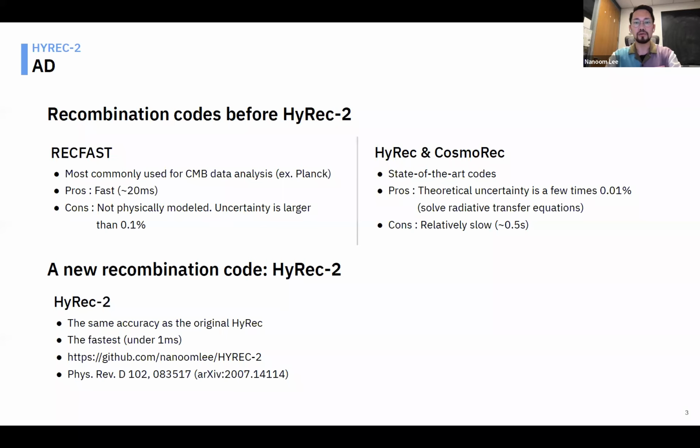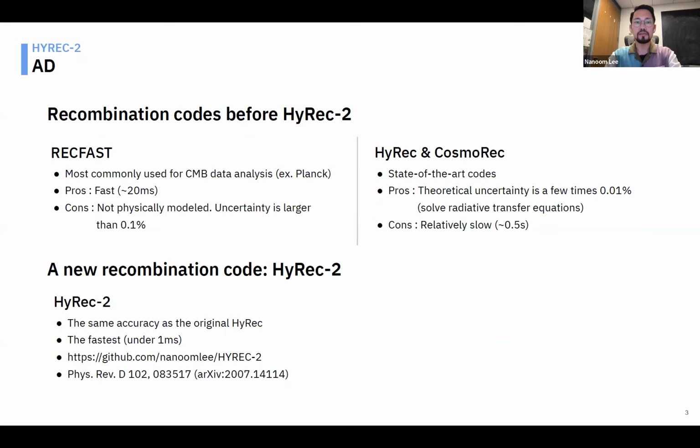We released a new recombination code called DarkAges-2 in 2020. Before this new code, the code called RECFAST was most commonly used for CMB data analysis, even though there are much more accurate codes such as HyRec and CosmoRec. The advantage of using this less accurate code was the speed. This is a brief comparison between these codes. And our new code encompasses both strengths, the speed and the accuracy.